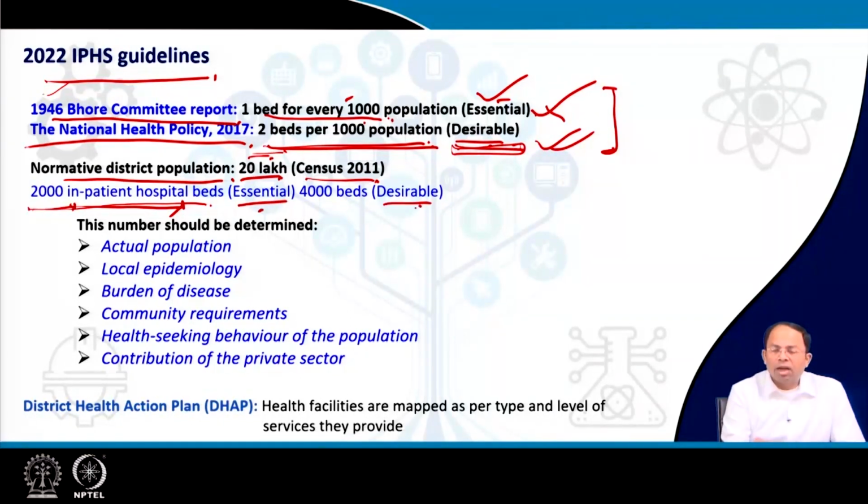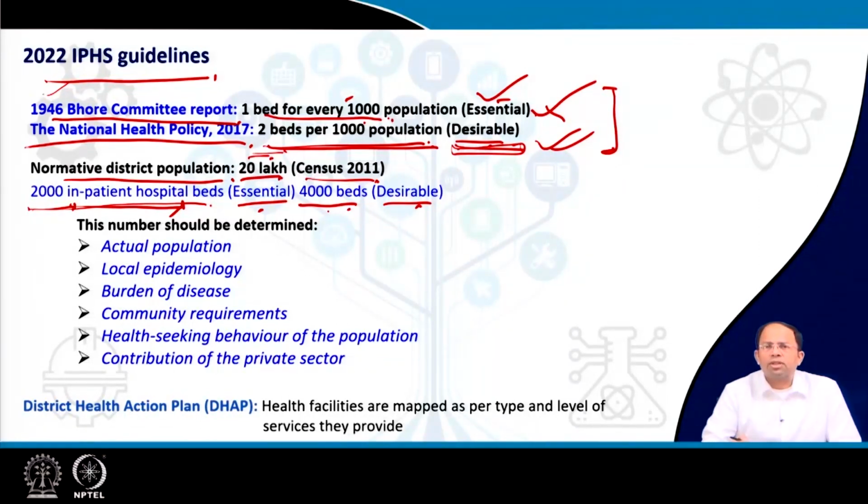But of course, we are now also talking about desired as well, where the desired is 4,000 beds. So for each district, there should be at least 2,000 beds available. How should this be provided? It should be provided based on many criteria, through many facilities, right? But the actual number that should be provided depends on many factors.